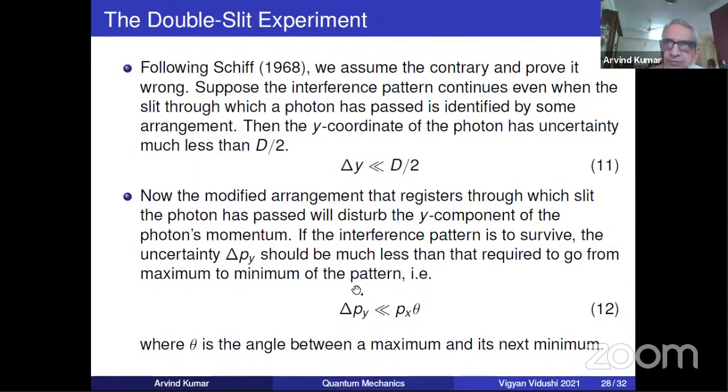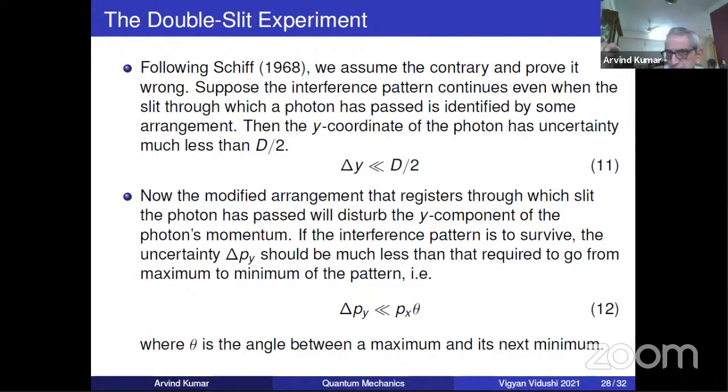Now, when does the interference pattern disappear? It disappears when there is no difference between maximum and minimum. So if the momentum uncertainty, I mean the direction along which it is going, is much less than that required to go from maximum to minimum, then the interference pattern will survive. But on the other hand, if delta py is much greater than px theta...